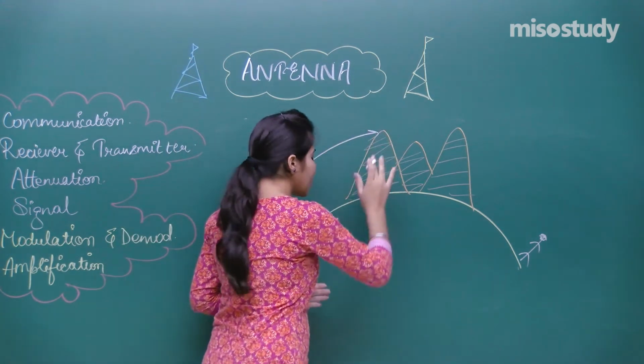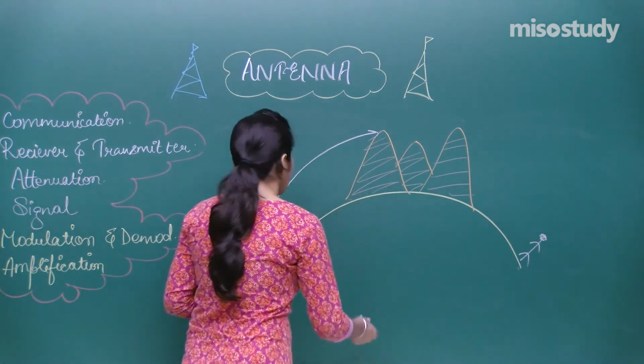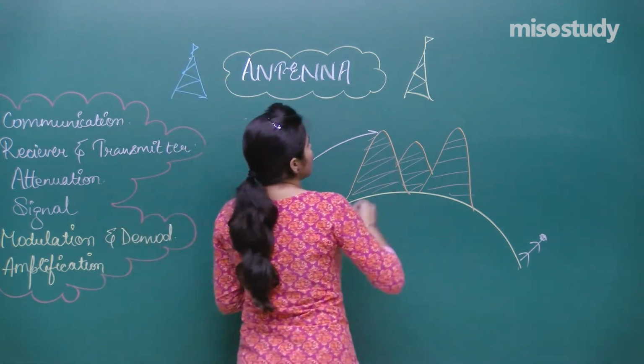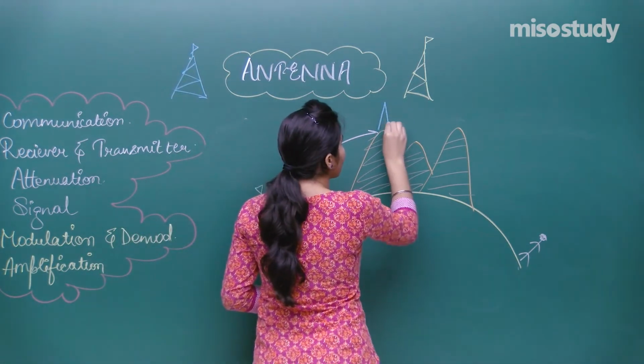We have applied a, let me just take this colored chalk, we have applied a repeater over here.